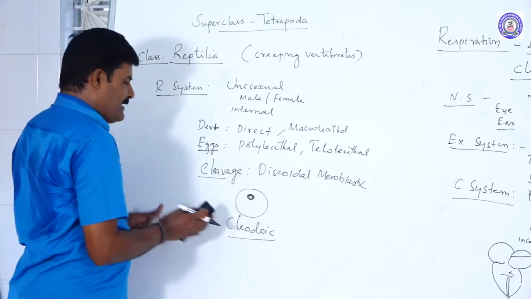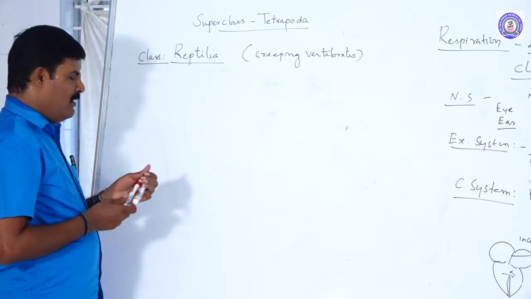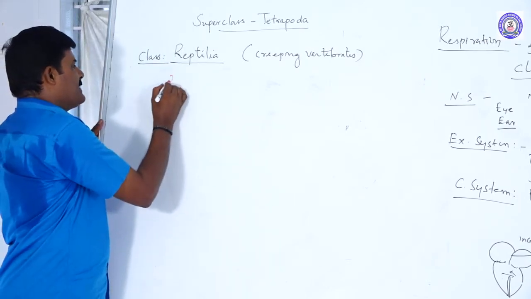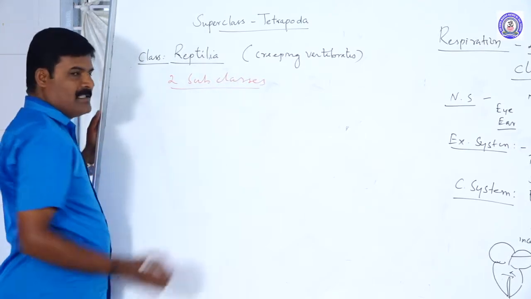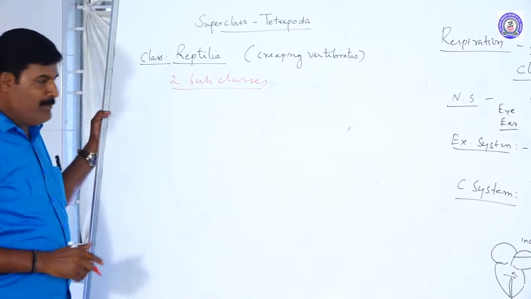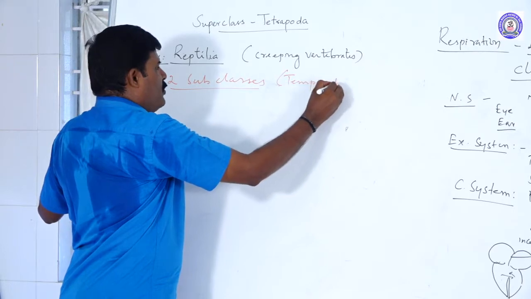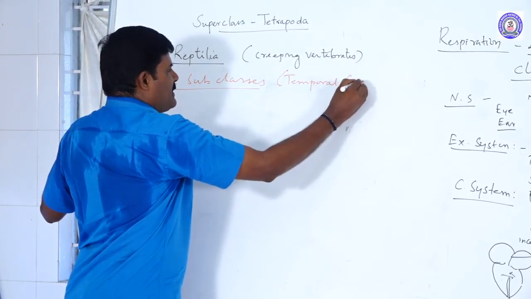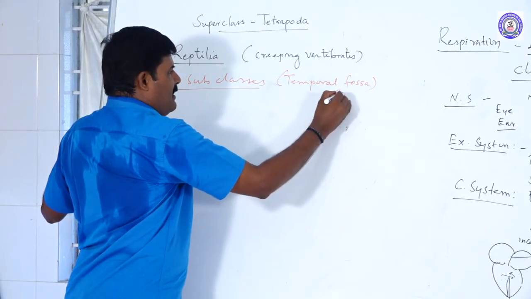Now the examples of the reptilia are divided into two subclasses based on the presence of the temporal fossa, a skull structure.